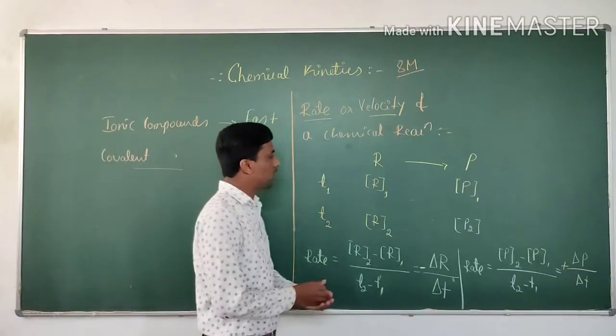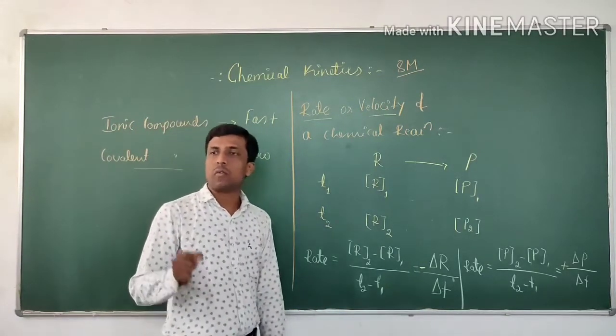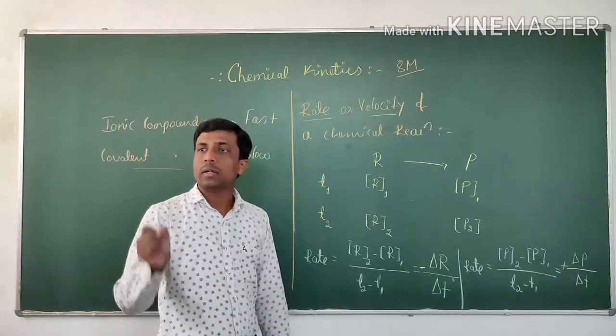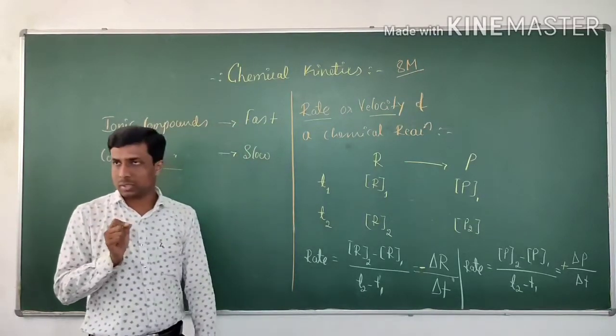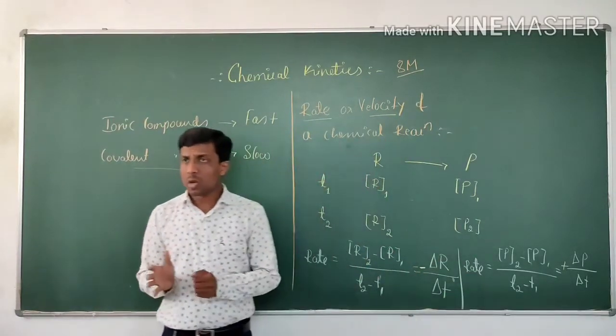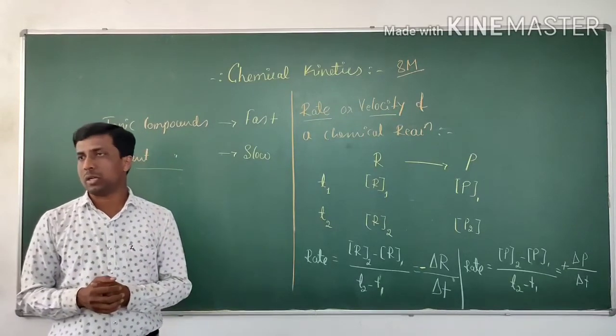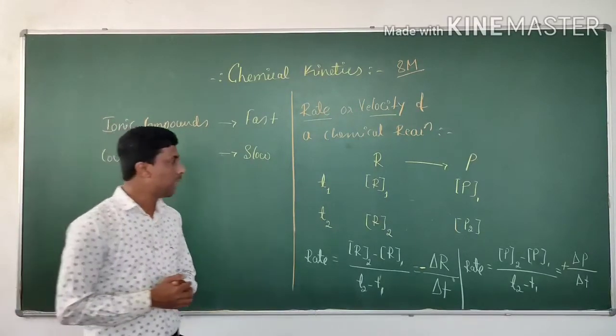Rate or velocity of a chemical reaction is defined as the change in molar concentration of one of the reactants or one of the products in unit time is called as what? Rate of a chemical reaction or velocity of a chemical reaction. Okay? Any doubts here?